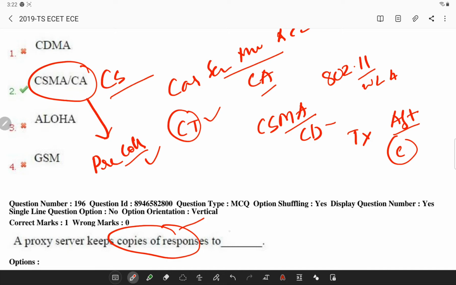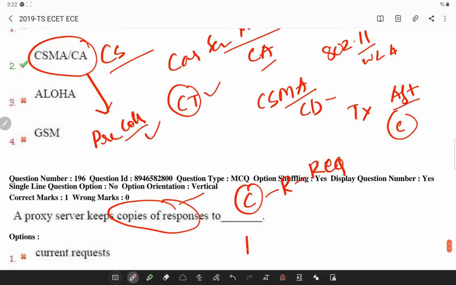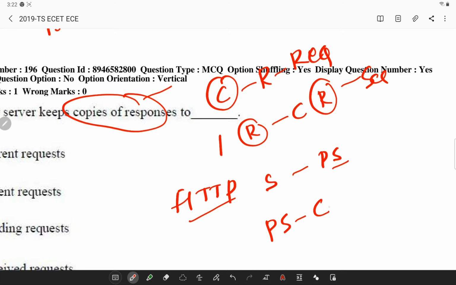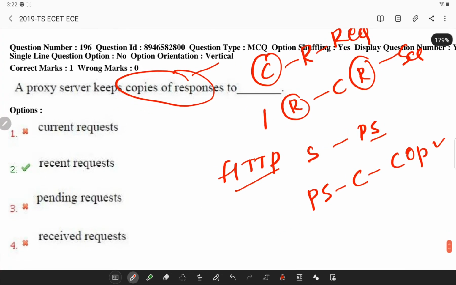Next, a proxy server keeps a copy of the responses to. Generally, a proxy server is a computer that keeps a copy of the response to the recent request. It acts as an intermediary for requests from clients seeking resources from the servers. So what is a proxy server? HTTP, hypertext transfer protocol, supports proxy servers, and a proxy server is a computer that keeps the copies of the response of the recent request.